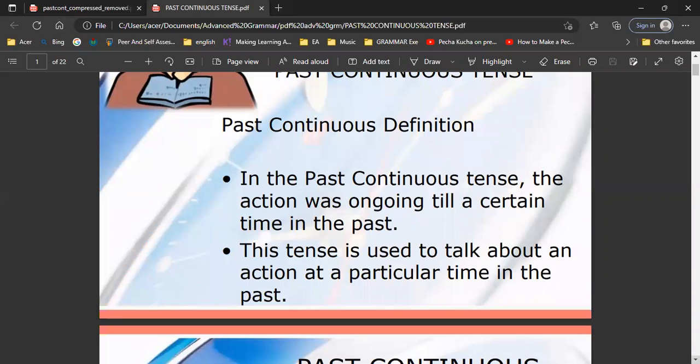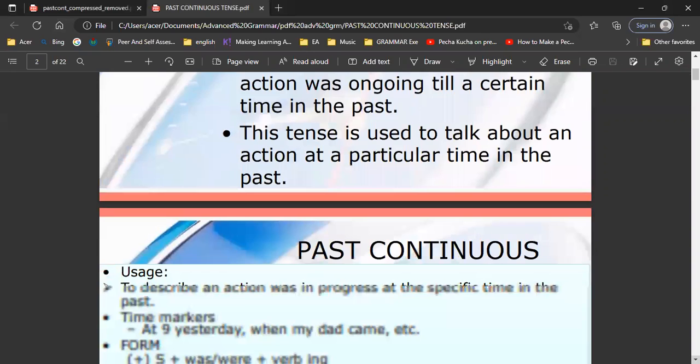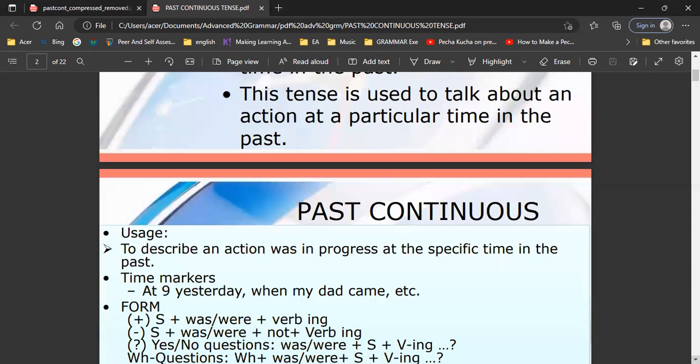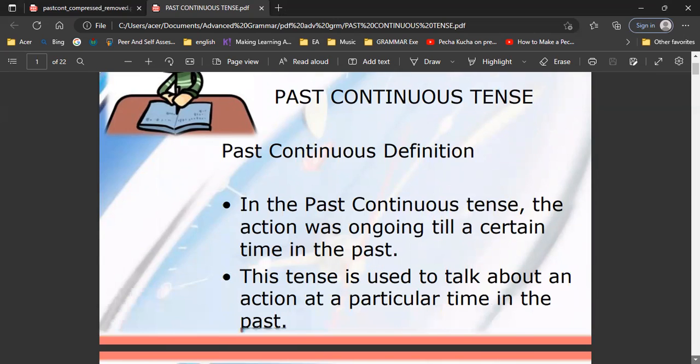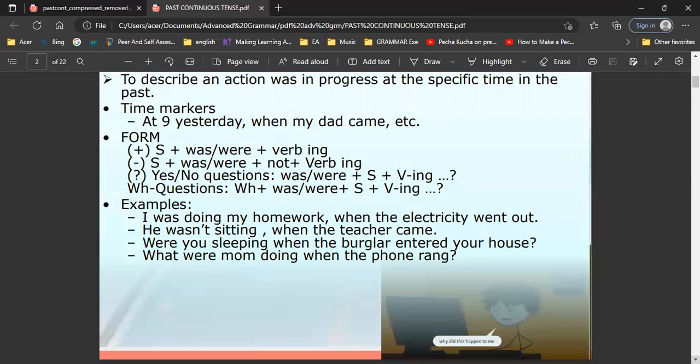past. This tense is used to talk about an action at a particular time in the past, to show an action was in progress at the specific time in the past. For example, at 9 yesterday, and then when my dad came. Okay, let us see this picture in here at 9. I was doing my homework at 9 p.m. yesterday. Okay, so that is the example of past continuous.